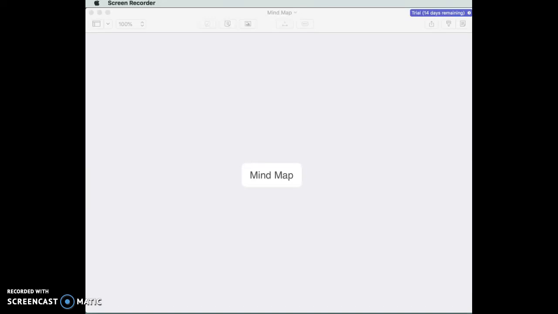Hey class, today I'm going to tell you a little bit about MindNode 5, which is an app that you're going to use to help complete your podcast projects.